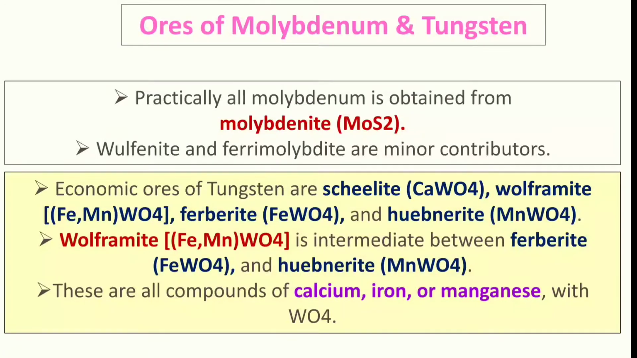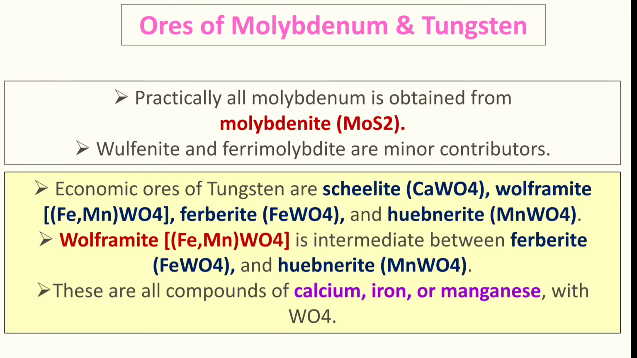Okay, and ores of molybdenum and tungsten, these are very important from the exam point of view. So one of the most important ore minerals of molybdenum, that is molybdenite, MoS2. Okay, so this is sulfide ore, molybdenite, and wulfenite and ferrimolybdite. Ferrimolybdite as well as wulfenite are also minor contributors, but molybdenite MoS2 is one of the most important minerals of molybdenum.